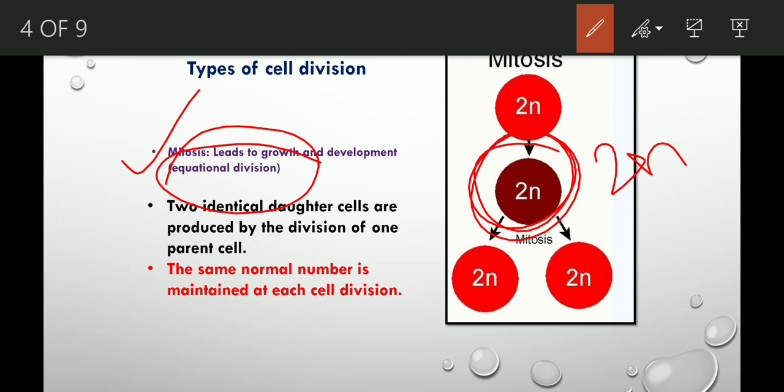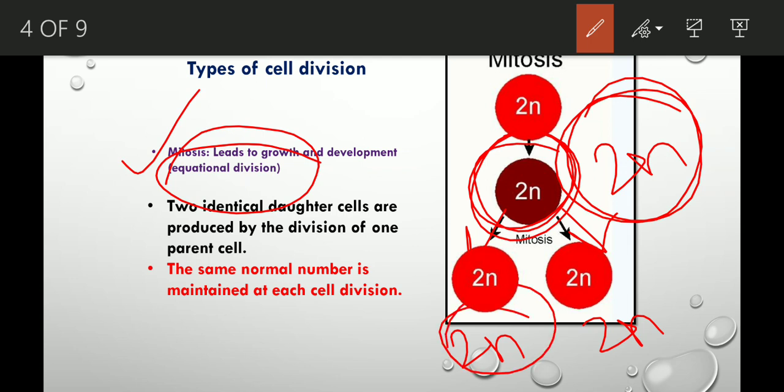Now, this parent cell undergoes mitosis, cell division, which produces two daughter cells. That means two new cells are produced. These two cells are again 2n. That means from a 2n parent cell, 2n daughter cells are produced. Here, the normal number of chromosomes is maintained. The same normal chromosome number is maintained in all the cells, right?